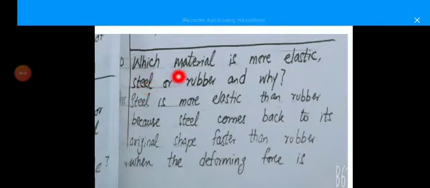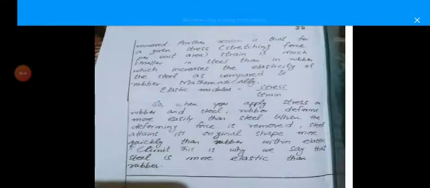Now, which material is more elastic, steel or rubber, and why? Steel is more elastic than rubber because steel comes back to its original shape faster than rubber when the deforming force is removed. Another reason is that for a given stress, stretching force per unit area, the strain is much smaller in steel than rubber, which means an increase in the elasticity of steel as compared to rubber.